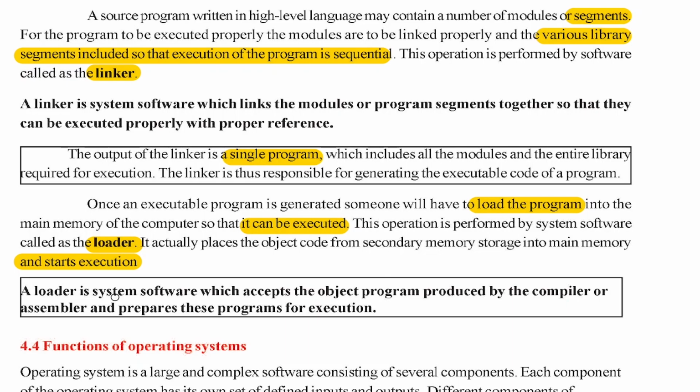Normally, high-level language is not understood by the machine. It has to be converted to machine code. So we have a compiler, the language translator. Once they are translated, we have to link them together. We have to form one complete independent unit program that can be executed one by one, because normally a program is not one unit. It may be made up of many subunits. All have to be connected in proper order. This is done by the linker.